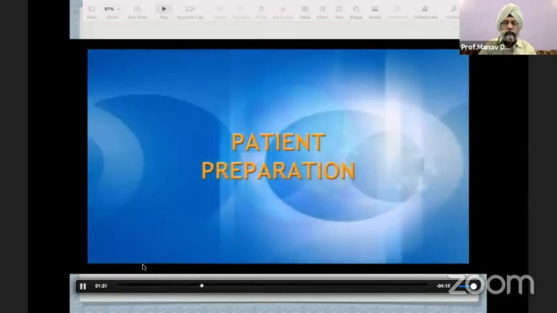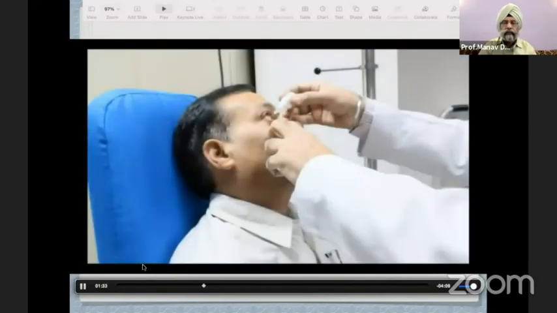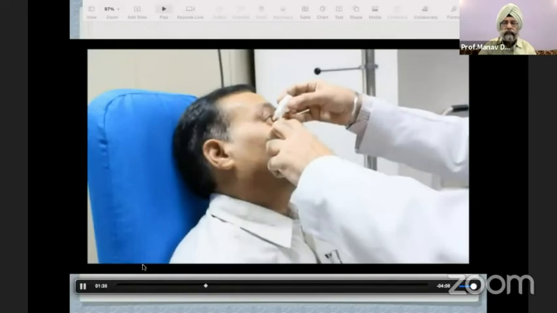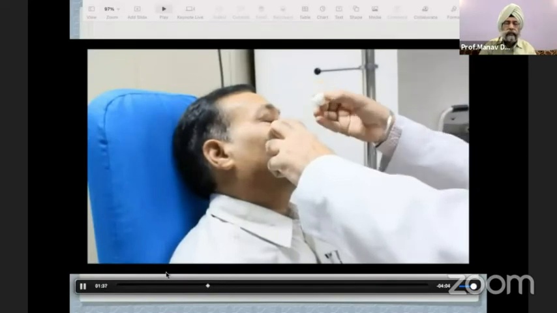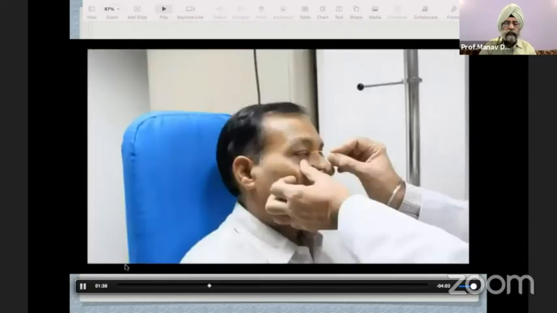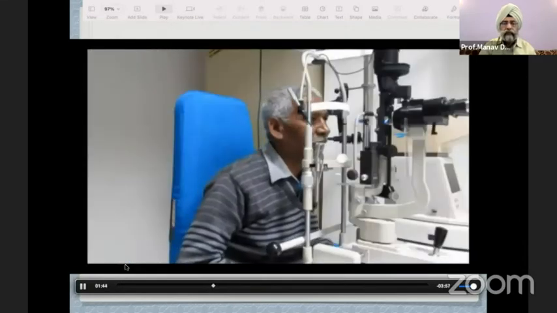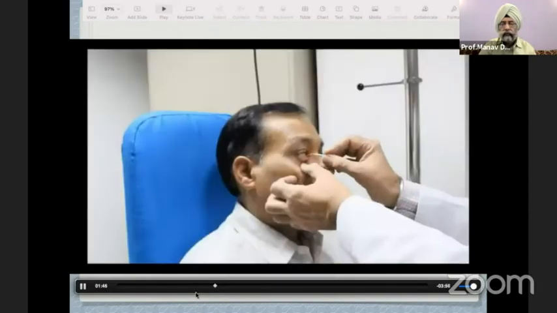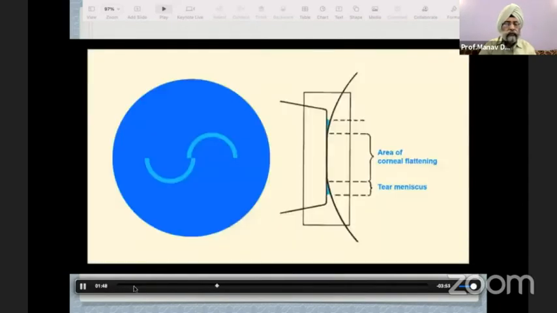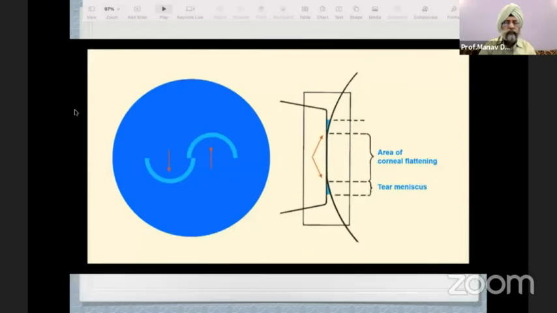Now, the patient preparation. After informing the patient about procedure, anesthetize both eyes with proparacaine. Place moistened fluorescein strip in lower conjunctival sac and place head of the patient on chin rest. Fluorescence of the stained tears facilitates visualization of tear meniscus at the margin of contact between cornea and the biprism.